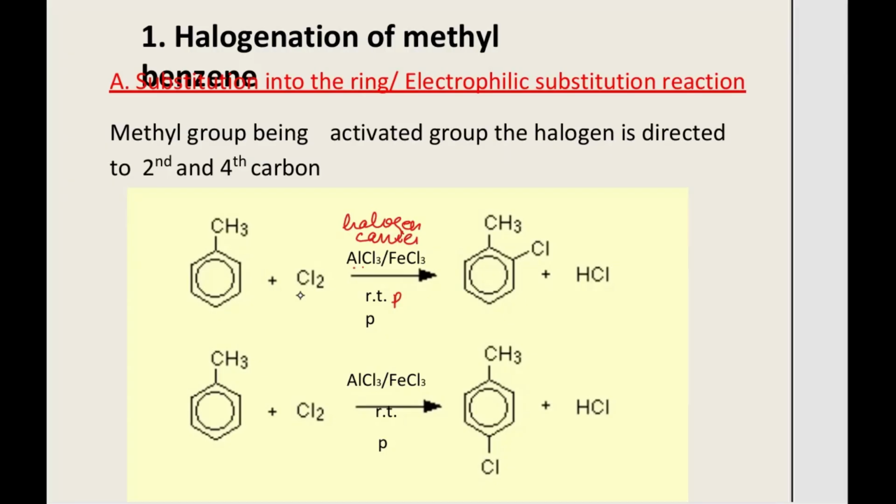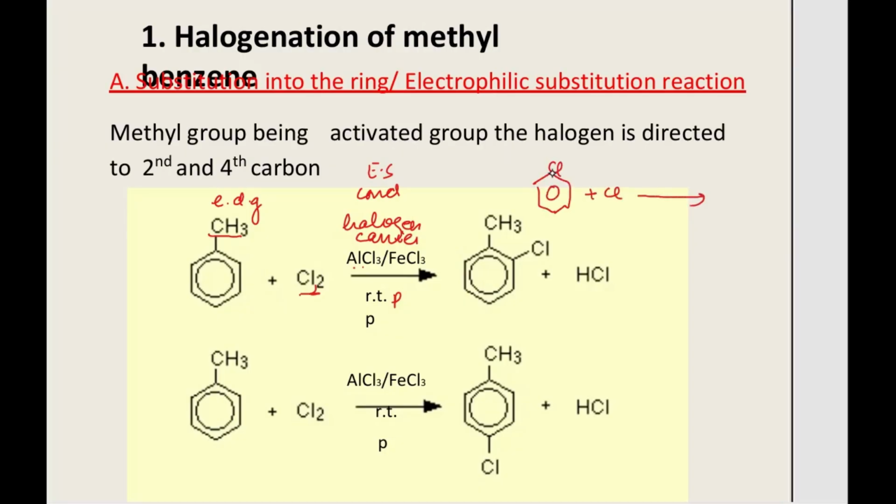Now, the methyl group is actually an electron donating group, exactly. Because it's an electron donating group, the chlorine will be attached to either the second, fourth, or sixth carbon, right? So we can see that the chlorine goes here because of this condition. Depending on the condition, we know whether the electrophilic substitution will take place or a free radical reaction will take place. In this case, the chlorine is going to react with the benzene, and the electrophilic substitution will take place.